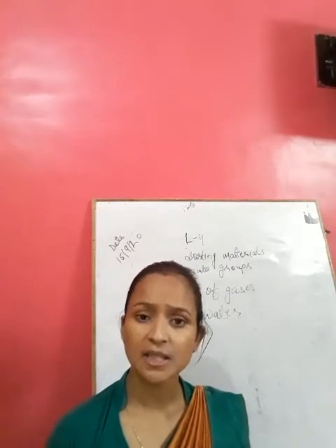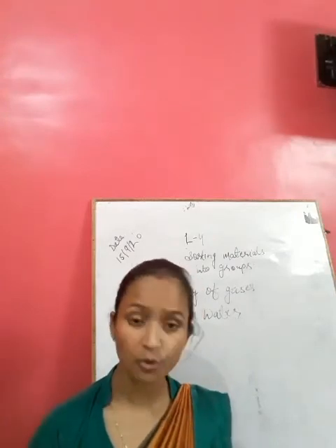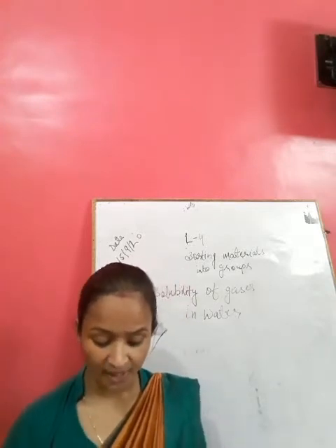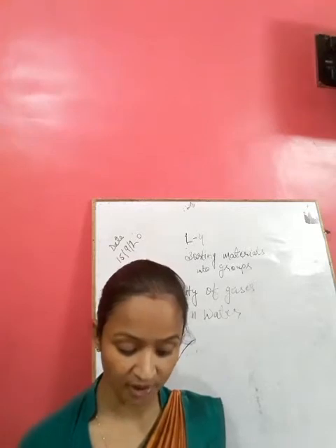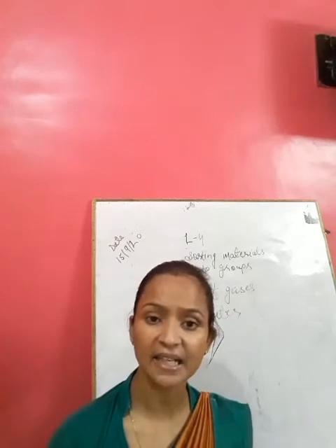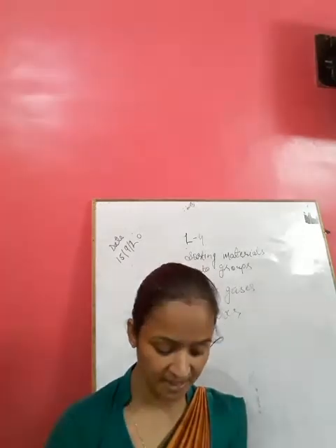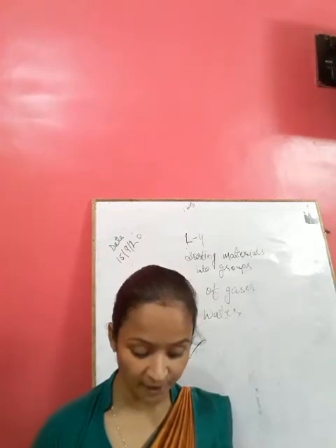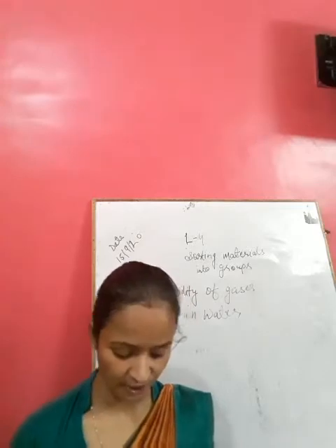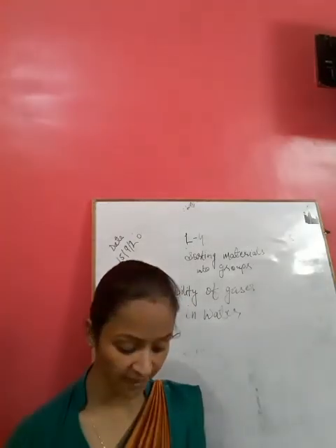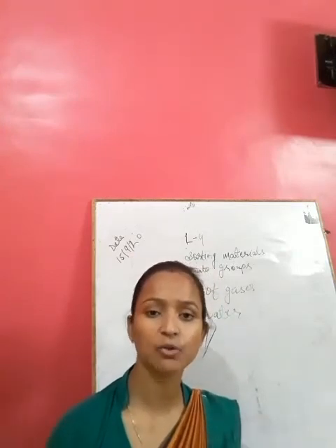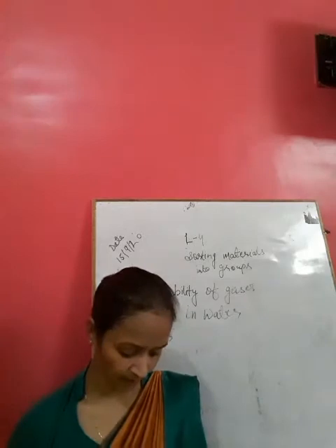Carbon dioxide gas, that means CO2, is slightly soluble in water, and the dissolved carbon dioxide acts as a source of food for water plants. The water plants convert the carbon dioxide gas into their food with the help of chlorophyll and sunlight. Thus the materials can be classified on the basis of their solubility in water. So we can say that they are classified according to the solubility of gases in water.